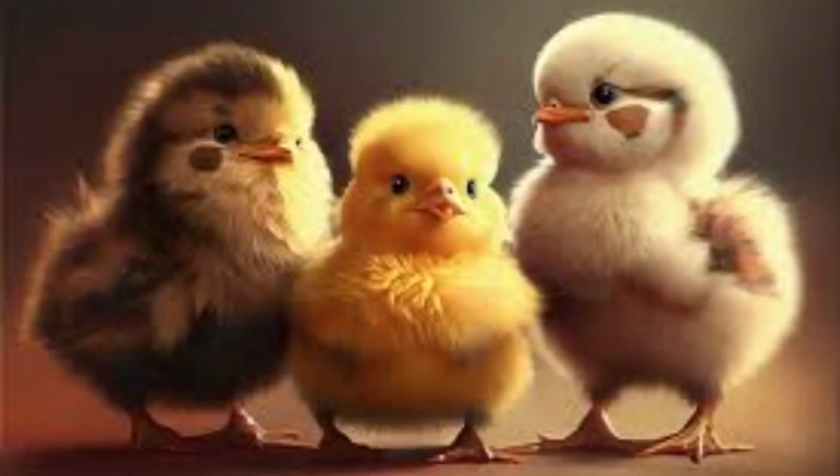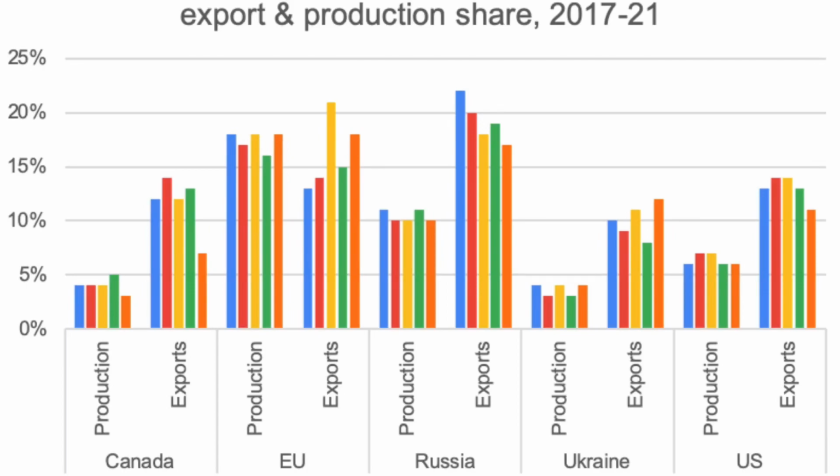So what's the point here? Okay, let's take a look. Why are chicken prices high? It is because of what chicken eat. Chickens eat wheat, corn and soybean. And Russia is one of the top producers of this wheat, corn and soybean.